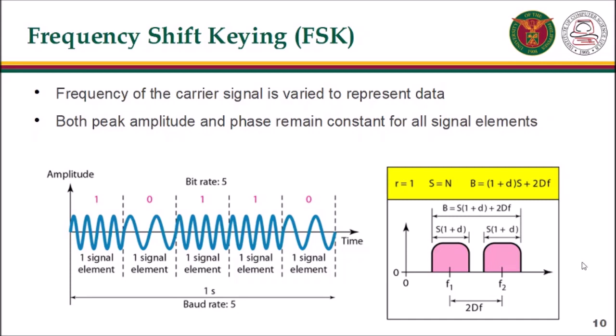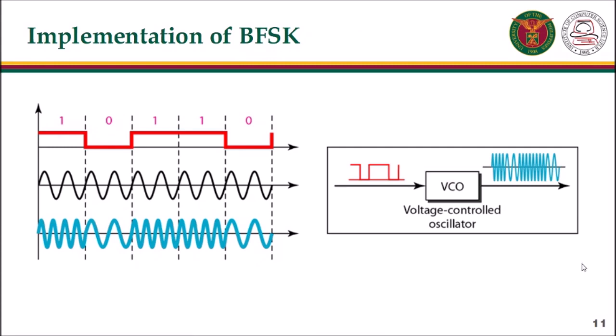In FSK, the frequency of the carrier signal is varied to represent data. Both peak amplitude and phase remain constant for all signal elements. An example is the BFSK. Again, this is the original signal and this is the carrier frequency. As you can see, when the value is 1, the frequency is increased. But if the value is 0, it took the shape of the carrier frequency.